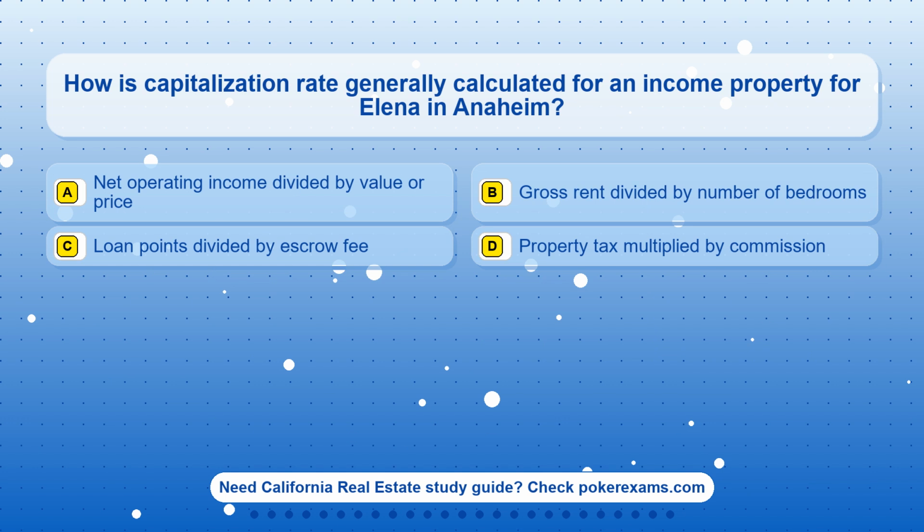Question 13. How is capitalization rate generally calculated for an income property for Elena in Anaheim? Option A, net operating income divided by value or price. Option B, gross rent divided by number of bedrooms. Option C, loan points divided by escrow fee. Option D, a property tax multiplied by commission.